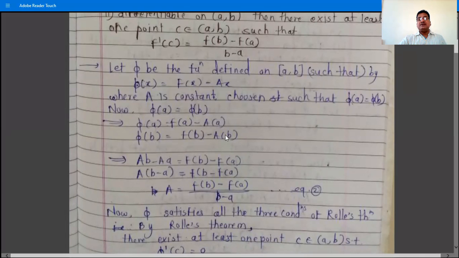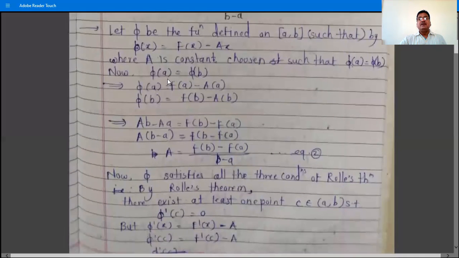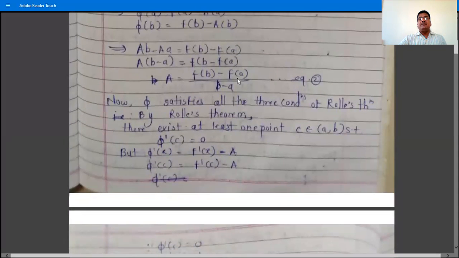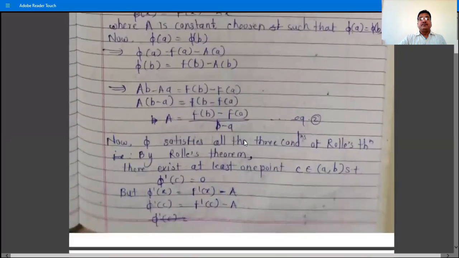Shift this minus A b to the LHS, we have plus A b minus A a is equal to f of b, shift this f of a to the RHS, so f of b minus f of a. So phi of a equal to phi of b gives A b minus A a is equal to f of b minus f of a. So take A as common, so we have A, the value of A, as f of b minus f of a divided by b minus a. Suppose this is equation number 2.